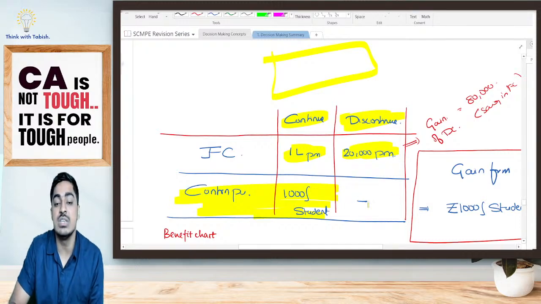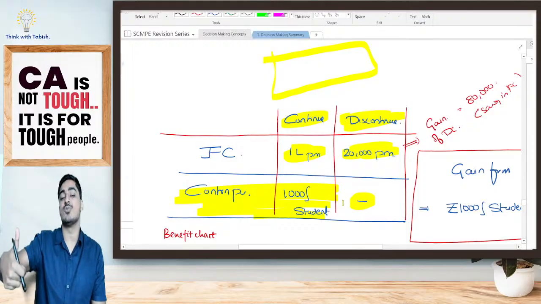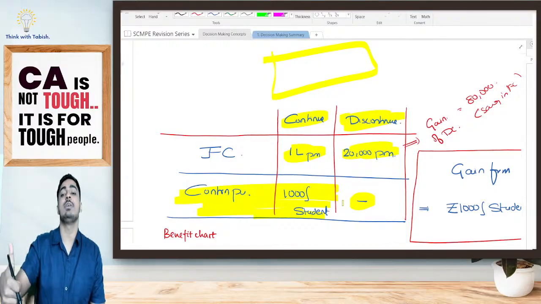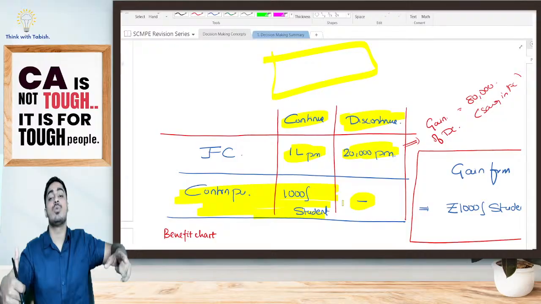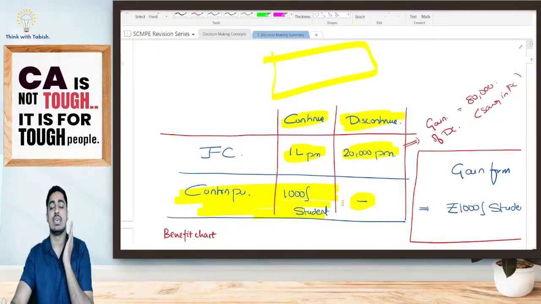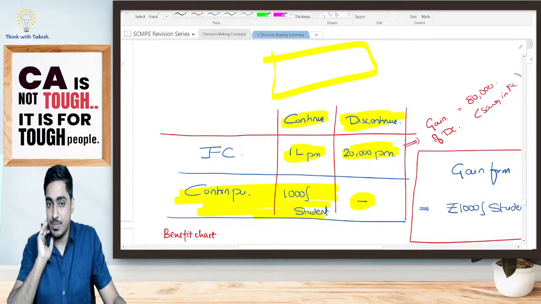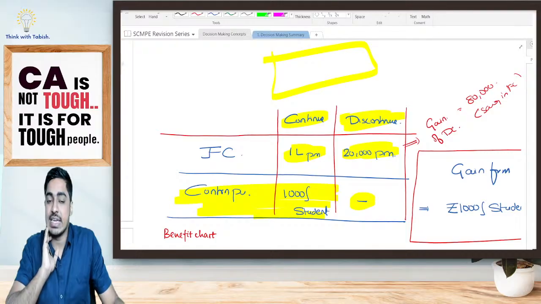So I'm losing this contribution. Yes or no? If I discontinue, there is one advantage. What is the advantage, students? I can save my fixed cost. However, there is a disadvantage. The contribution that I was getting, I will be losing. Now look at this, students. If I discontinue, I'm having an advantage of 80,000 rupees. Fixed cost of 80,000 I can save.